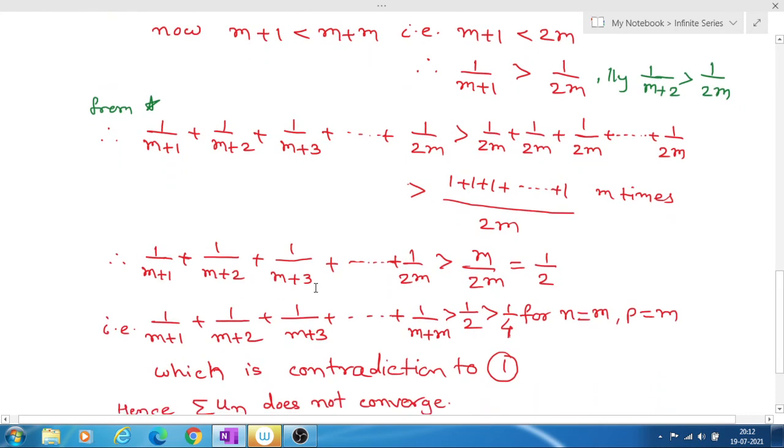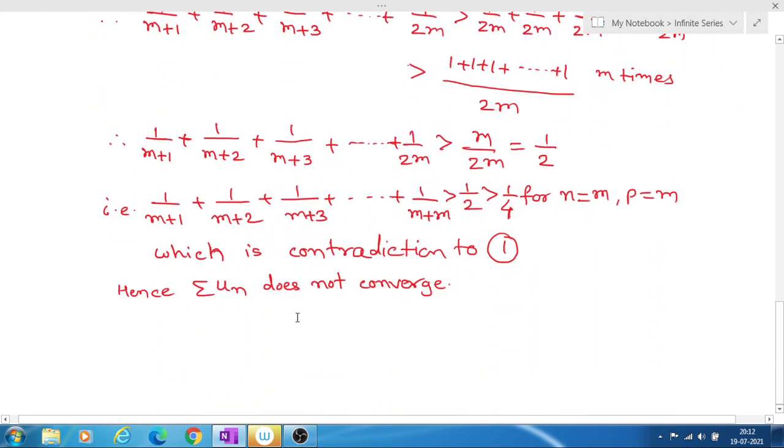So this is a contradiction. Less than 1 upon 4 and also greater than 1 upon 4 is not possible.